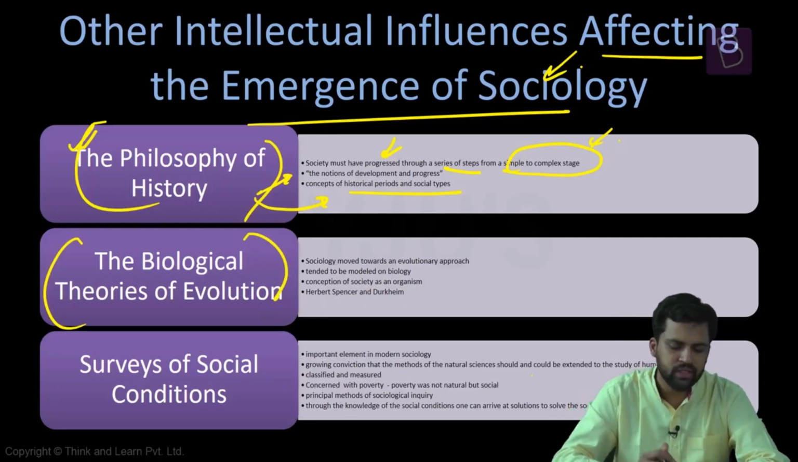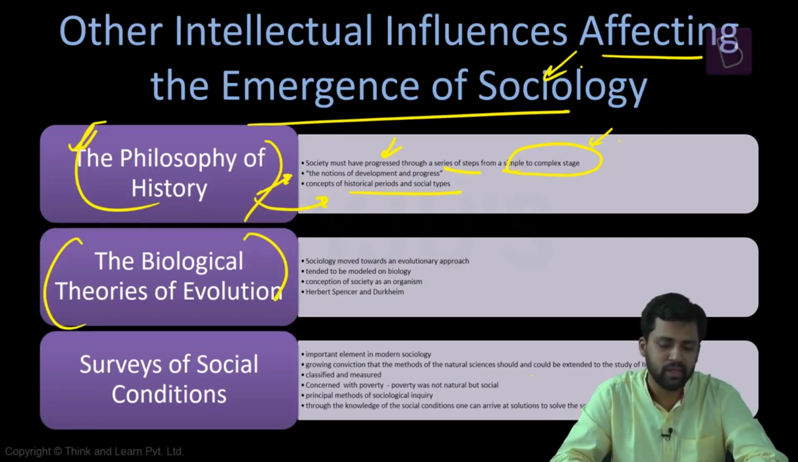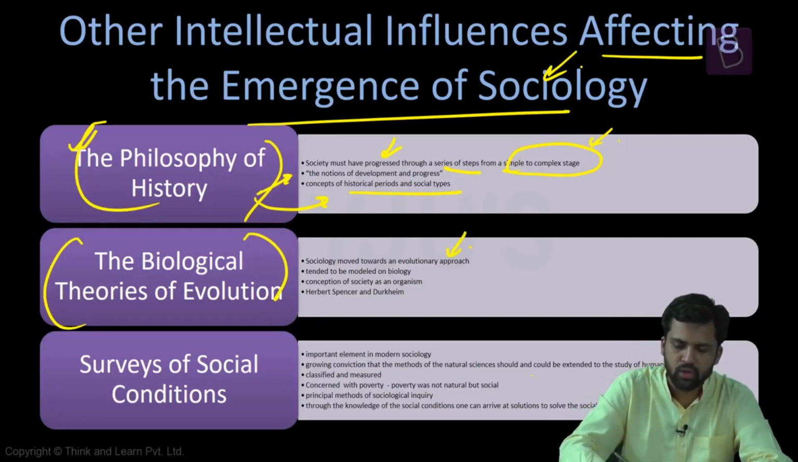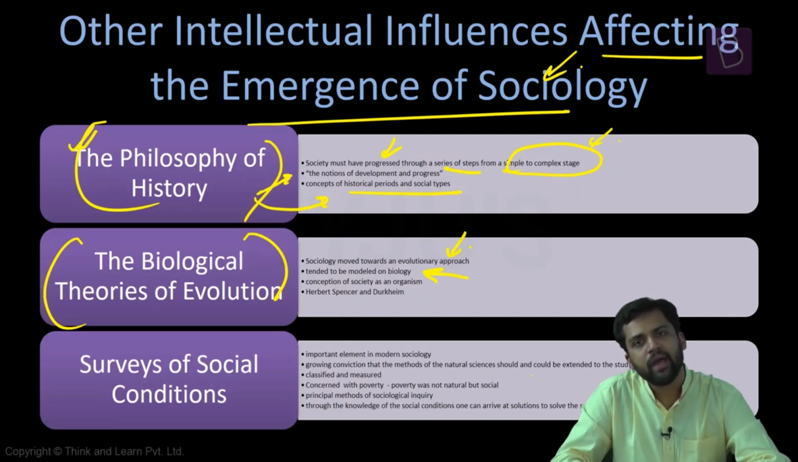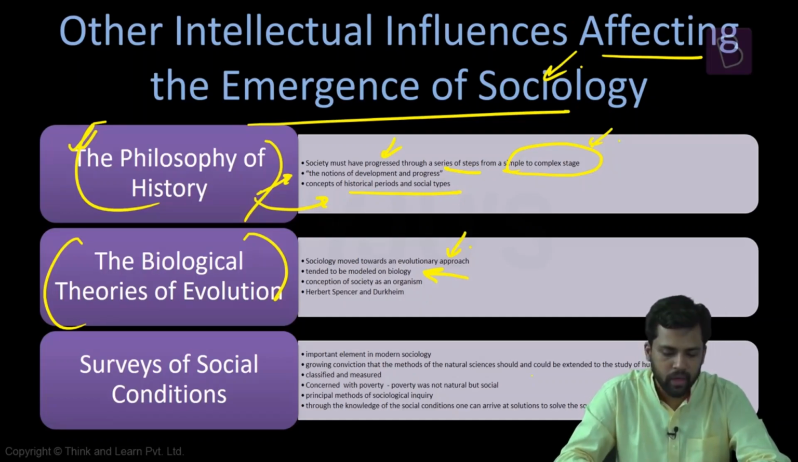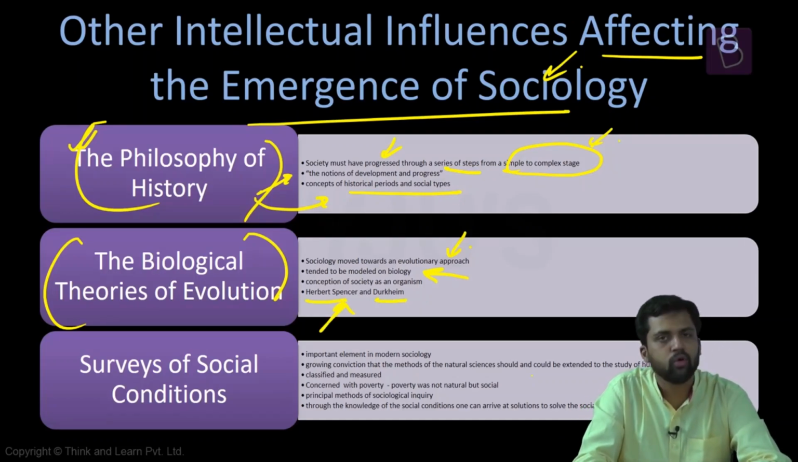Now, another important intellectual influence is the biological theory of evolution. Many of the early sociologists were influenced by this theory, and they tried to understand society through an evolutionary approach. They wanted to model society in terms of biology. They felt that you can compare society with an organism, and just like organisms evolve over a period of time, similarly society also evolves over a period of time. Prominent thinkers like Spencer and Durkheim talk about it, and we will come across this theory again and again as we proceed. When we talk about thinkers, we'll see these things.